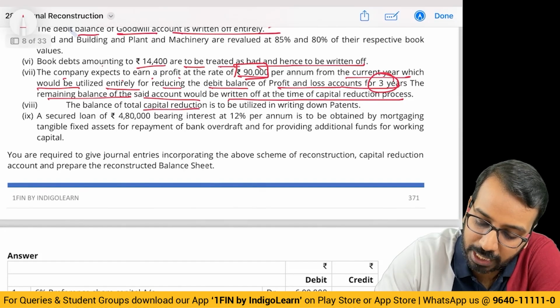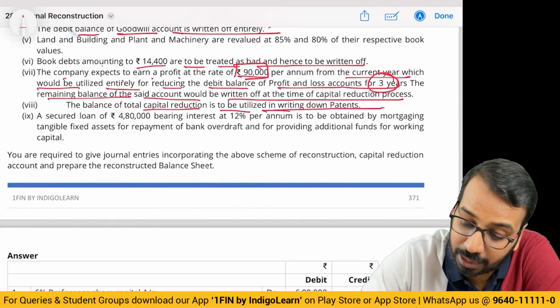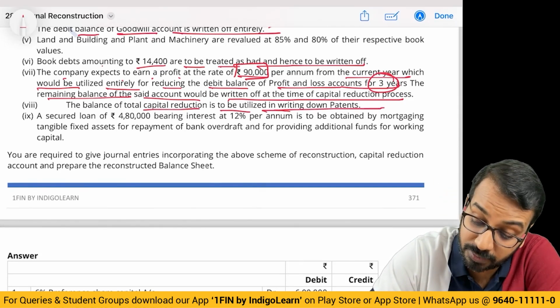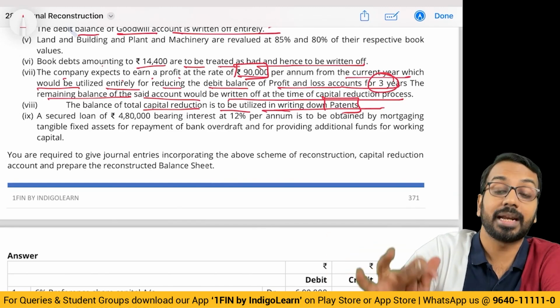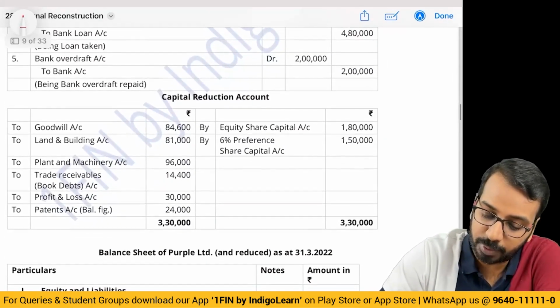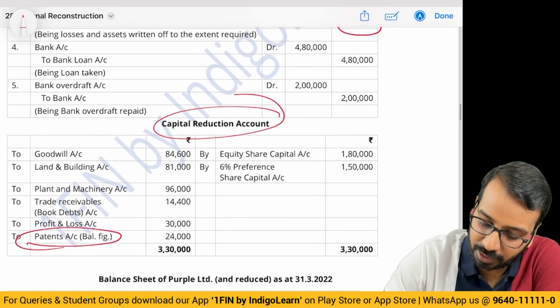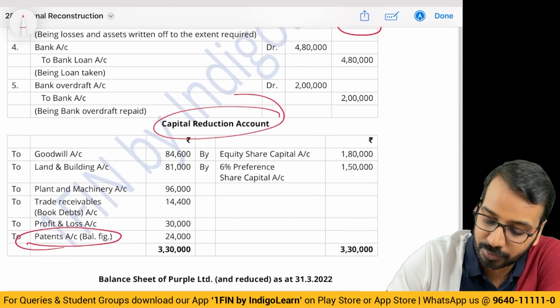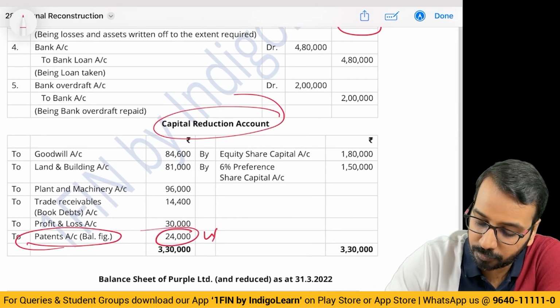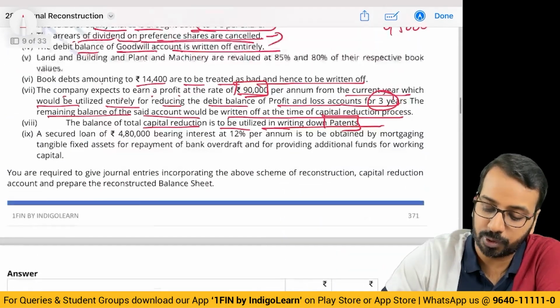The balance of total capital reduction is to be utilized to write down the patents. Now here they have said specifically balance left over, you will write down the patents. So for that, you will prepare a capital reduction account, and whatever is the balancing figure, you will not transfer it to capital reserve, but you will use that to write off the patents, which is 24,000.